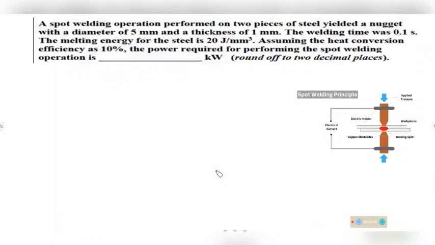Let's discuss the numerical in spot welding. Spot welding is a type of resistance welding, and in this welding, the plates which have to be joined are placed together, normally in an overlapping position, and the workpiece is then clamped. Here you can see this workpiece is clamped with some pressure with the help of some fixture, and the two electrodes are there. Now it is connected through an electrical circuit in which the electrical current passes.